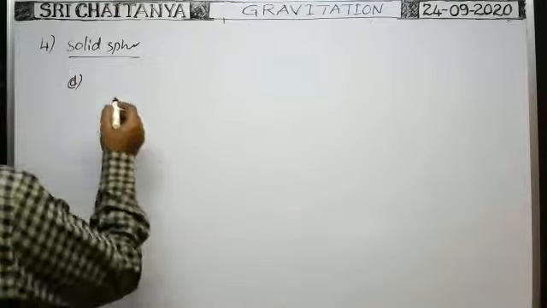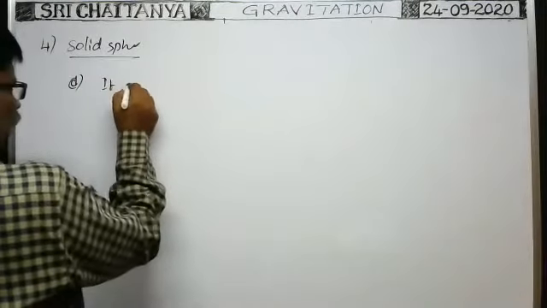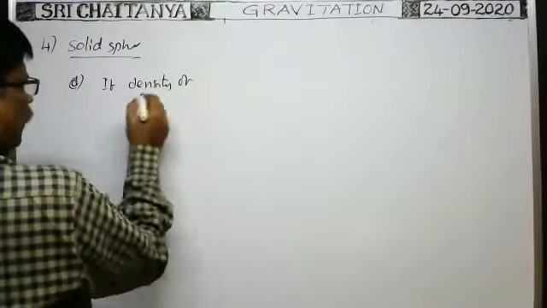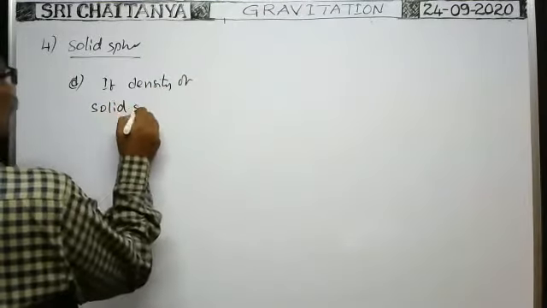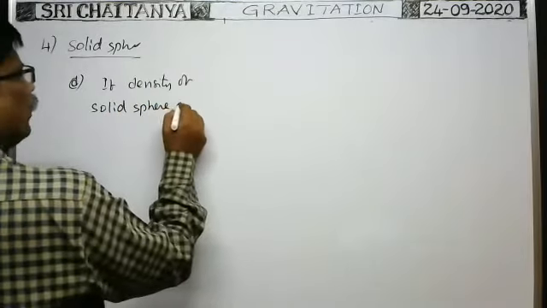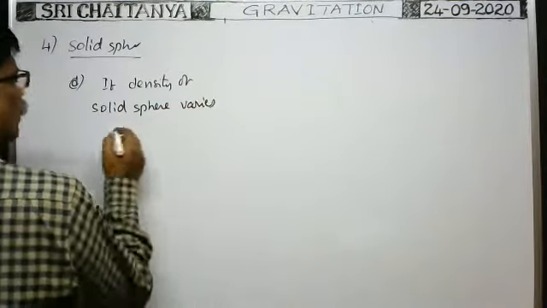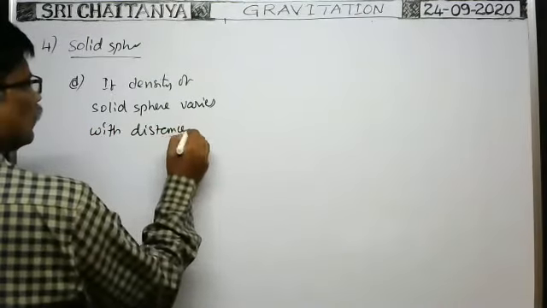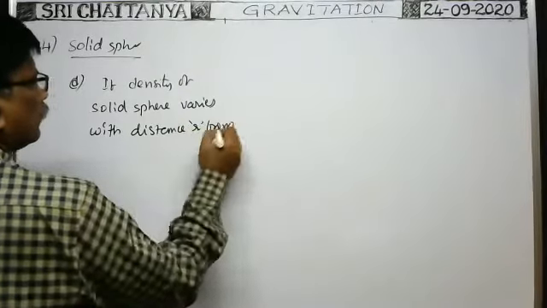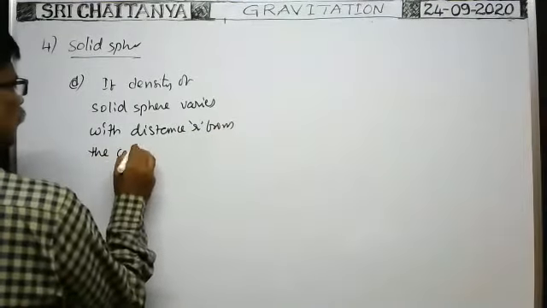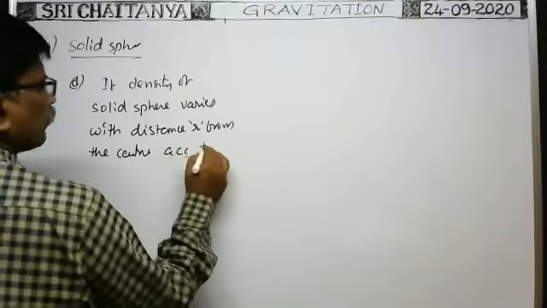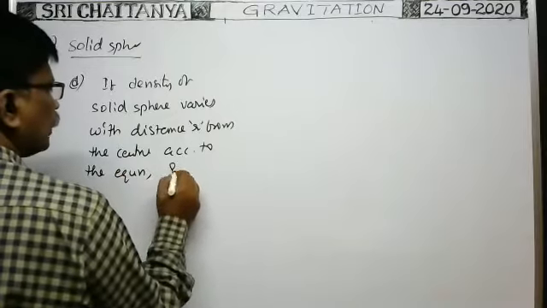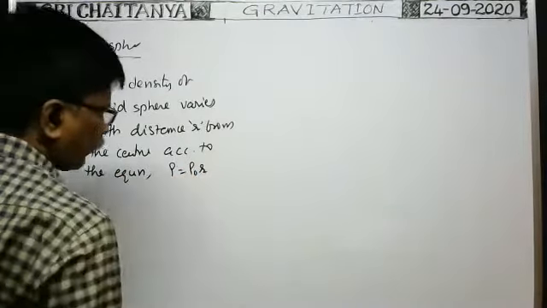Fifth point: if the volume density of solid sphere varies with distance r from the center according to the equation rho is equal to rho naught into r.